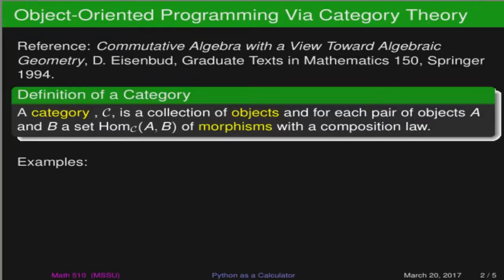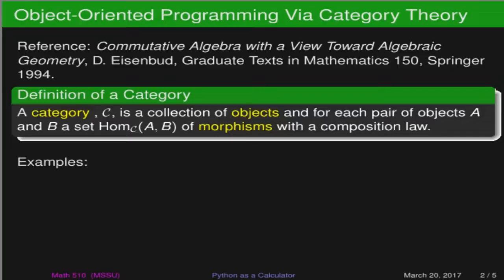The reference that we have here is Commutative Algebra with a View Towards Algebraic Geometry by David Eisenbud. It's an amazing book. It is probably not light reading, but I encourage you to pick it up and look at it, especially if you have a bent towards abstract algebra. In one of the appendices of that book, it has the definition of a category, and that's what I've listed partially right here. It's not really a total definition of a category, but it will get across what we're really talking about.